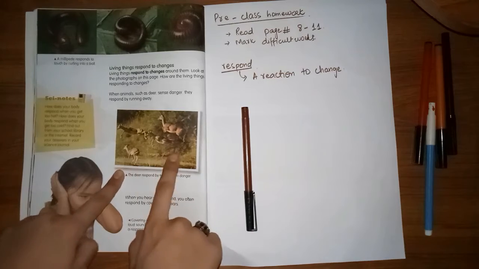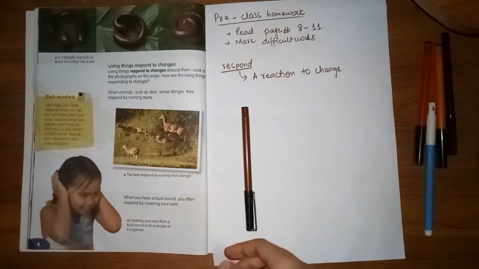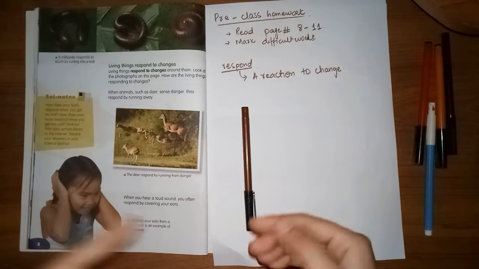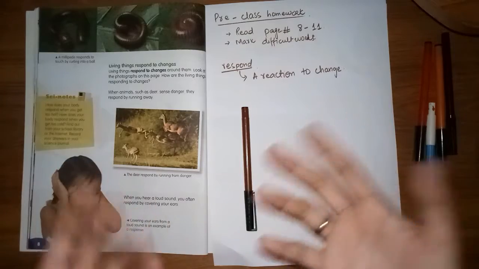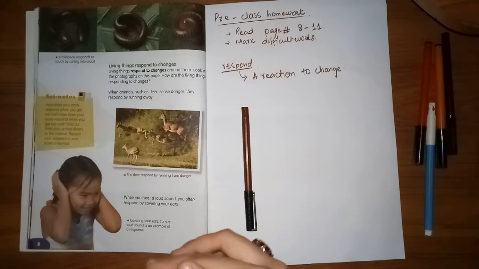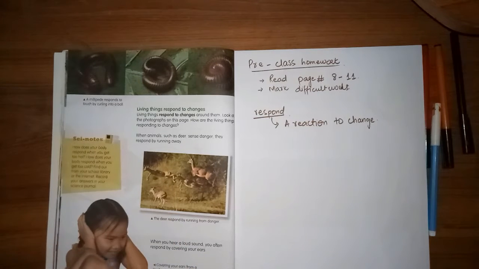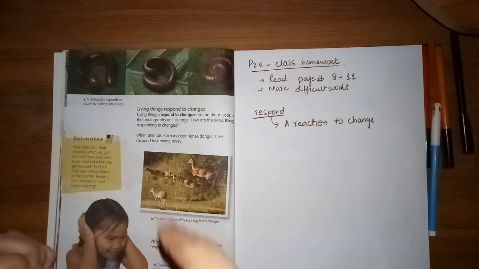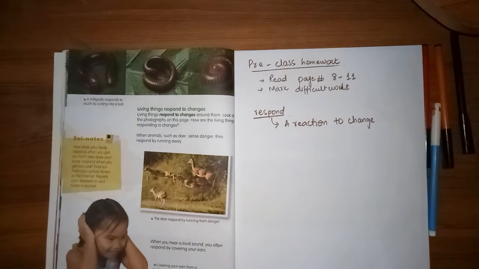Similarly, in this photograph you can see that these deer are jumping, right? Why are they jumping? Because they are running from danger. Danger of what? Danger of getting harmed. Similarly, on the top there is a picture of a millipede, right? A millipede responds to change by covering itself or by moving its body into a round shape.